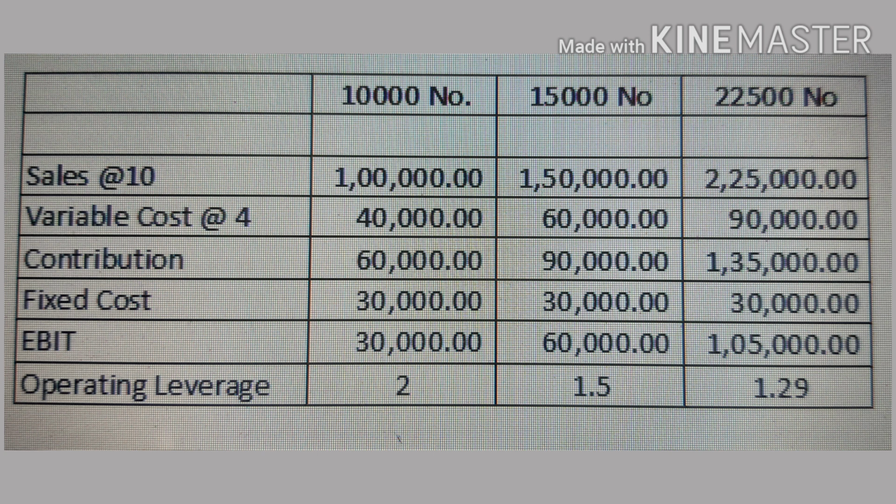Again, checking in the second situation, from 15,000 to 22,500, the percentage change in the EBIT is 75% and the percentage change in the sales is 50%. So 75% divided by 50% is 1.5, and that also holds good.